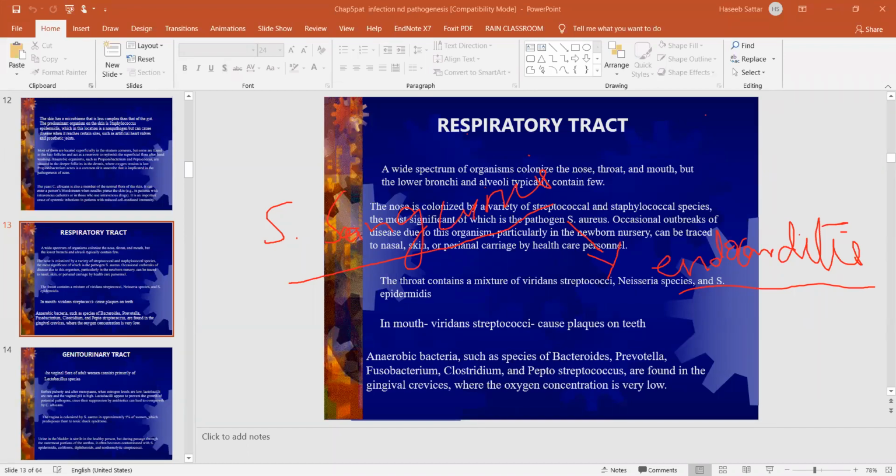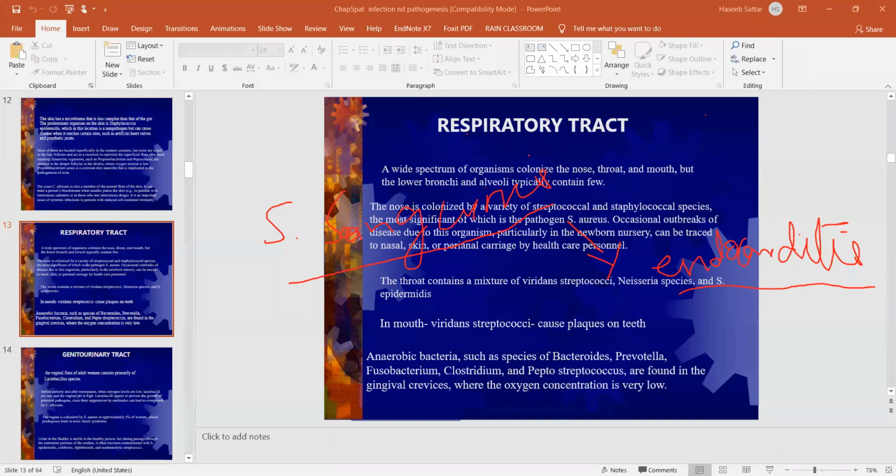Along with that, we also have some anaerobic bacterial species like Bacteroides, Prevotella, Fusobacterium, and Clostridium. They are also present in the gingival crevice.